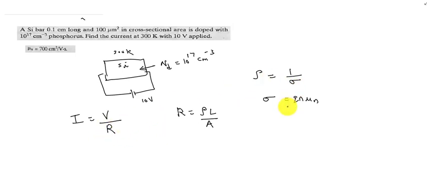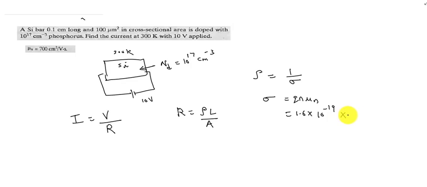So first find sigma. Sigma is q into n into mu n. q is 1.6 into 10 raised to minus 19. n is the donor concentration. Since the semiconductor is doped with donors, phosphorus atom means donor impurities, the majority carrier concentration will be equal to the donor concentration.